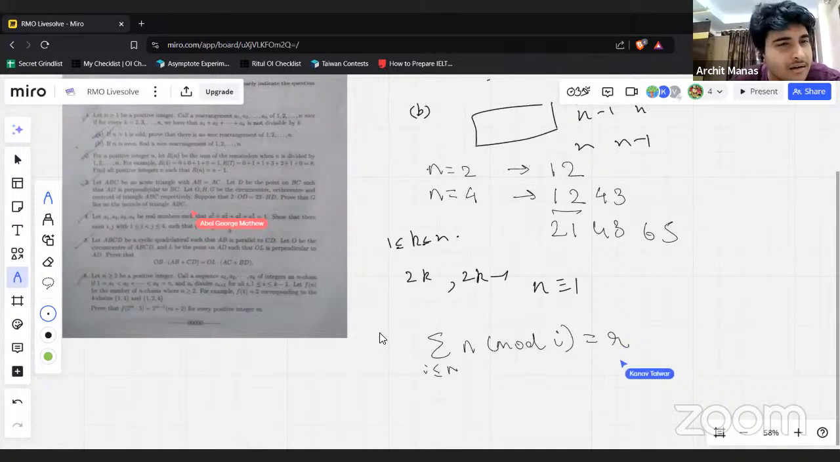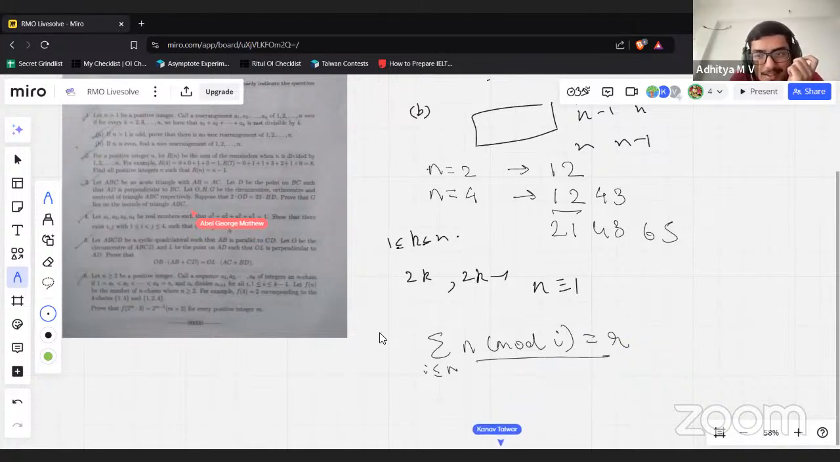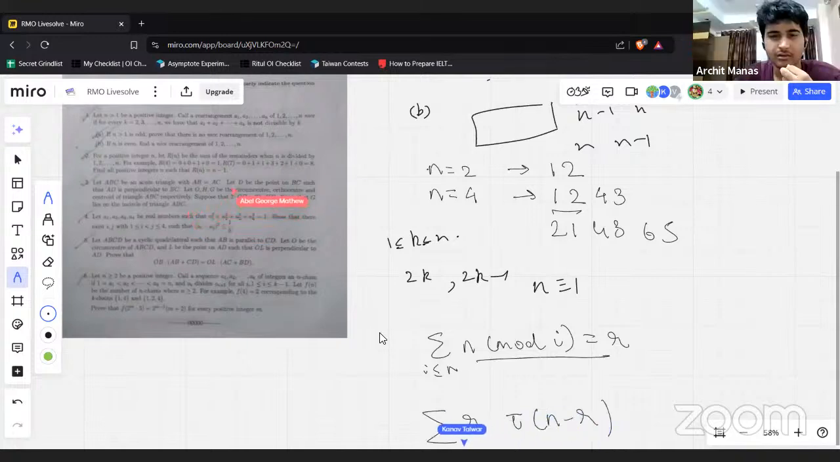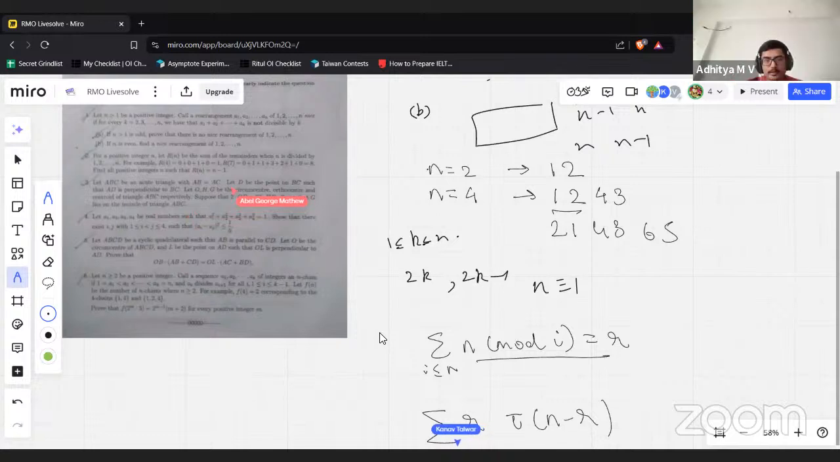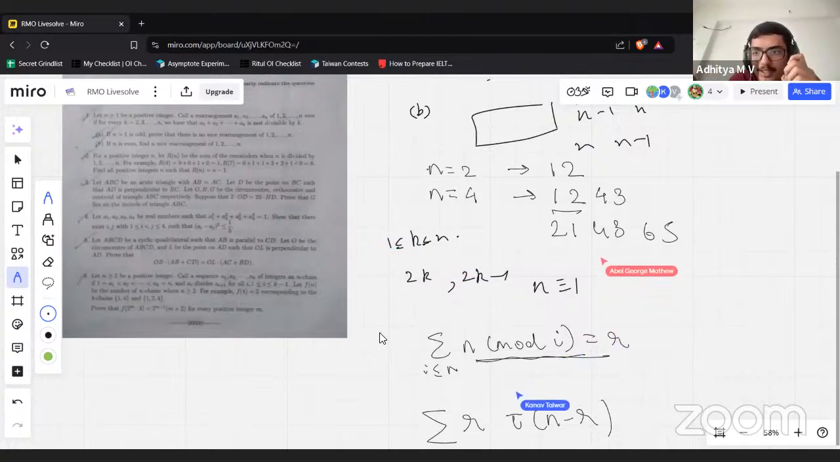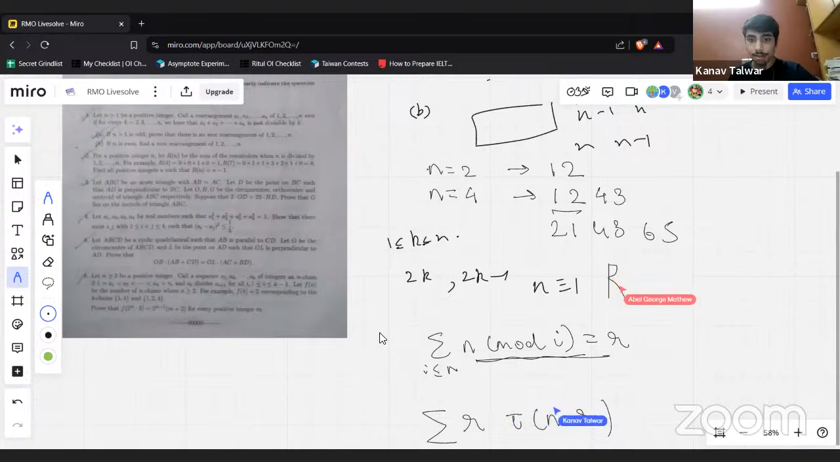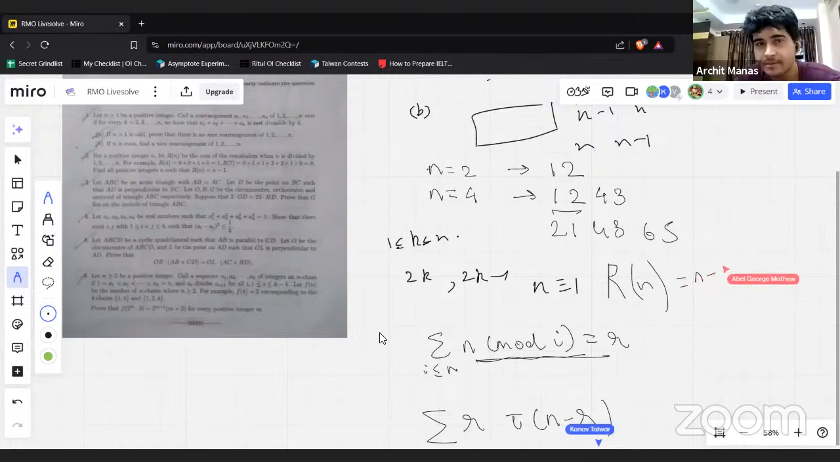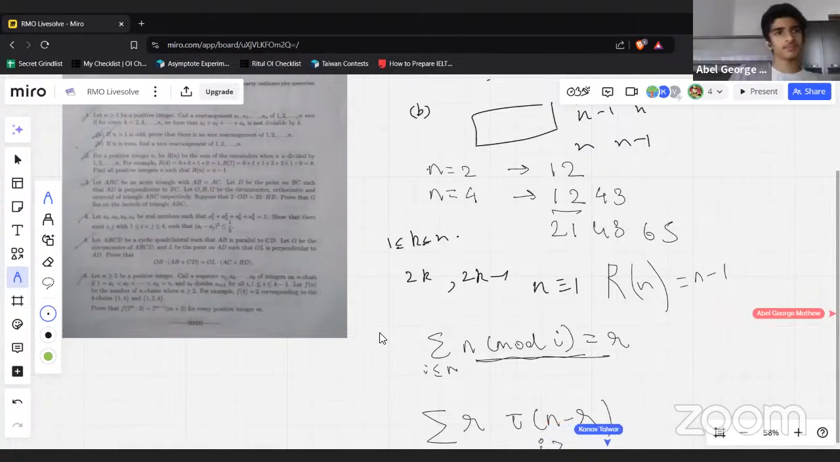Wait, what? If this is r, then you're just counting r, say tau of n minus r times. Isn't the sum just this? Okay, if the remainder is r, you're not counting tau of n, because it should be less than n minus r. Okay, right. But that's automatically ensured, right? r should be less than i. Shouldn't the sum of n mod i be much bigger than n minus 1 in general? So it's like a bounding argument.